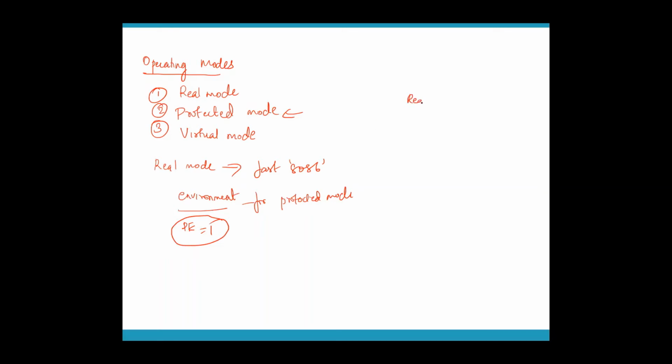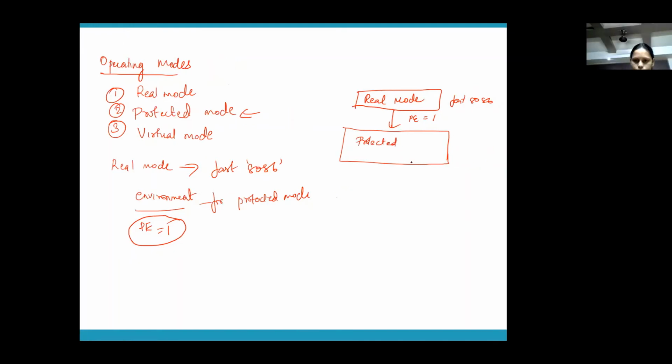So what are the 3 modes? Initially you are in real mode, where 80386 works as a fast 8086. The moment you set PE equal to 1, your processor is going to work in protected mode.